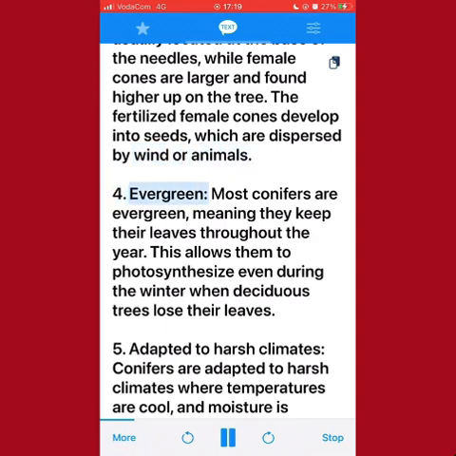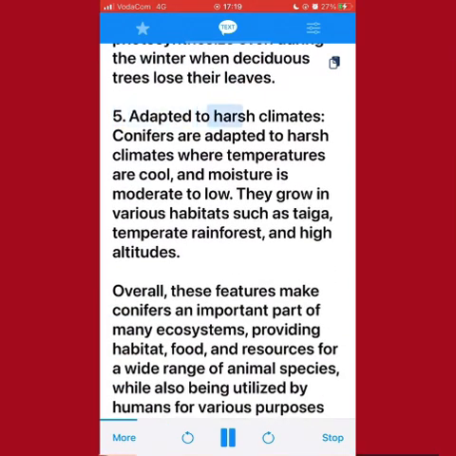4. Evergreen. Most conifers are evergreen, meaning they keep their leaves throughout the year. This allows them to photosynthesize even during the winter when deciduous trees lose their leaves. 5. Adapted to harsh climates. Conifers are adapted to harsh climates where temperatures are cool, and moisture is moderate to low. They grow in various habitats such as taiga, temperate rainforest, and high altitudes.